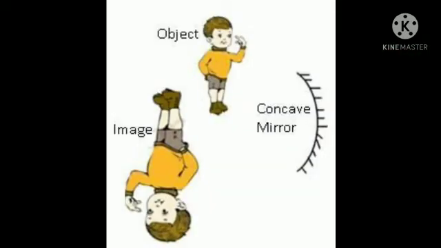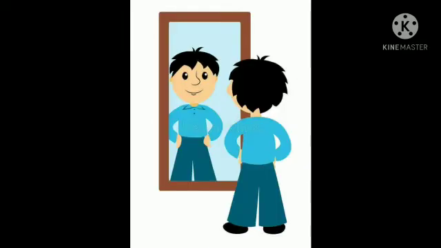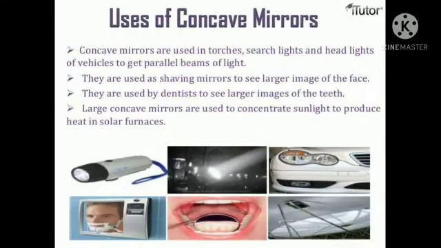So like this, the image obtained on the screen is called real image, and concave mirror forms the real image. But convex mirror forms only virtual image like the plane mirror. Concave mirror forms both real and virtual image in smaller to larger size. So it is used for many purposes.